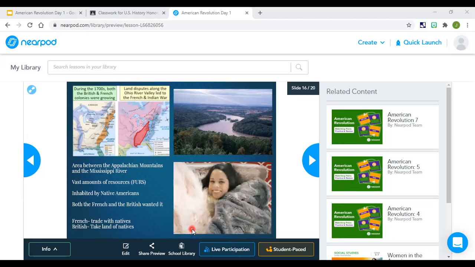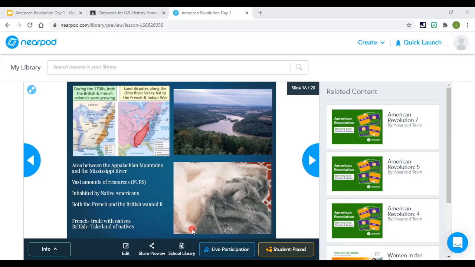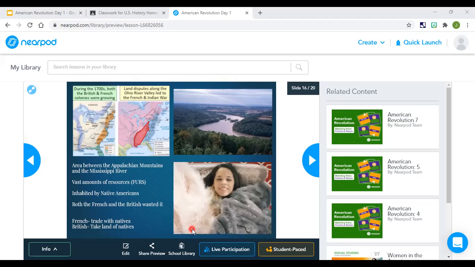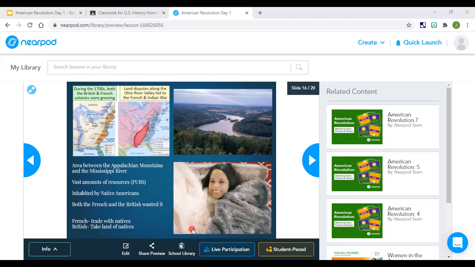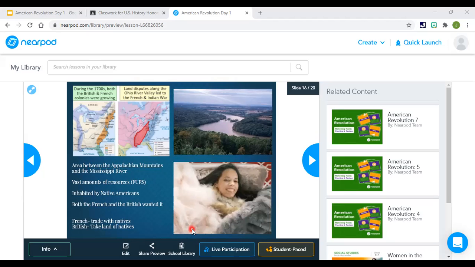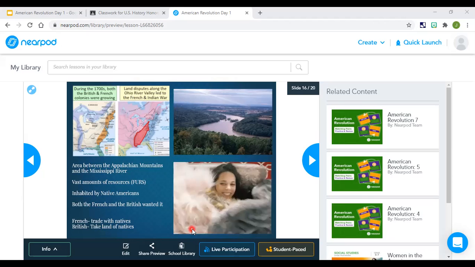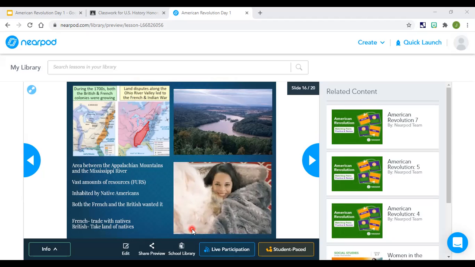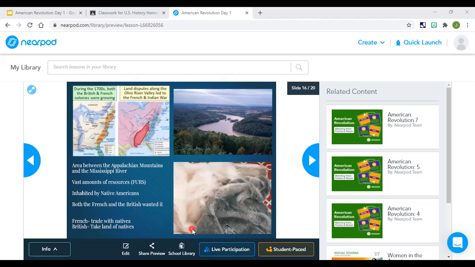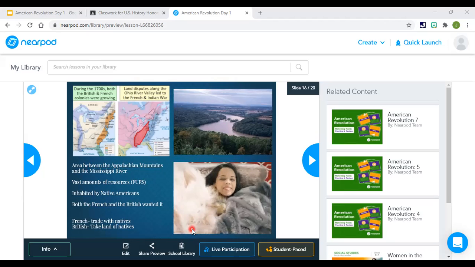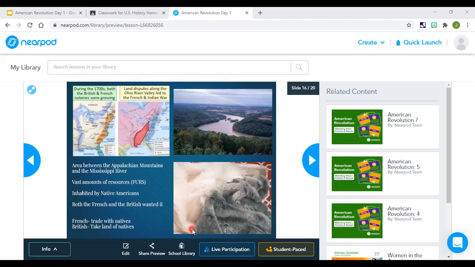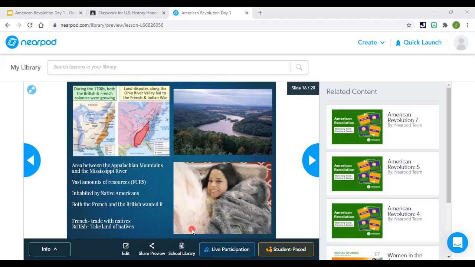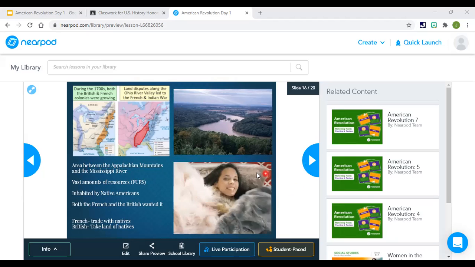That's what the British and the colonists did. They took their land, they took the Native American land, they took their resources. So they're not going to be very fond of the British. The Native Americans are going to hate them for the most part. And they're going to hate the colonists too because they're going to have a real toxic relationship where the colonists take advantage of the Native Americans, they retaliate, then the colonists attack them. And it's just a very negative relationship. And not to say that the French were perfect, but they were the lesser of the two evils as far as the Native Americans were concerned.